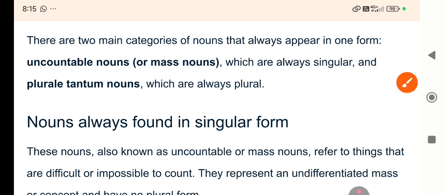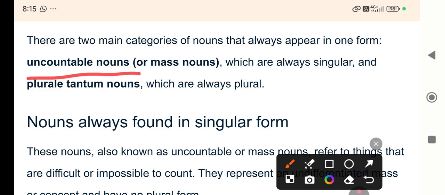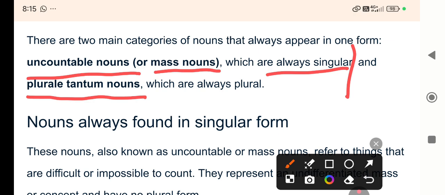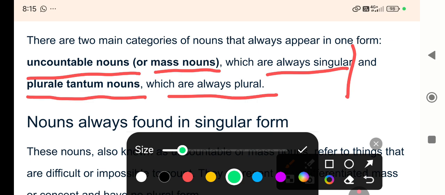What are they? Let us see. There are two main categories of nouns that always appear in one form: uncountable nouns, which are also called mass nouns, or always singular, and plural tandem nouns, which are always plural. So, this way there are two categories.